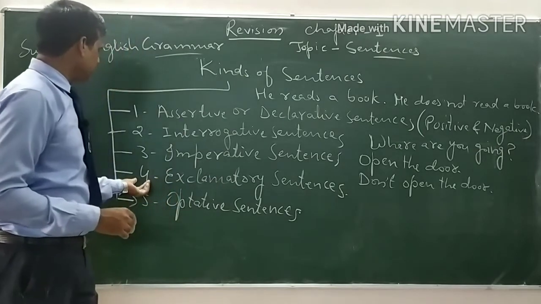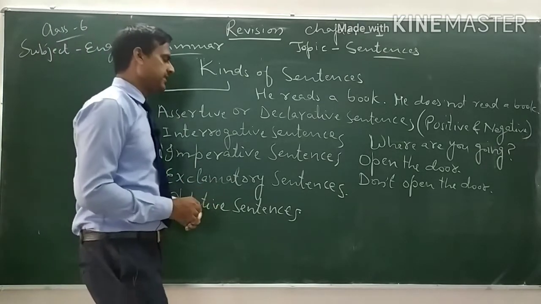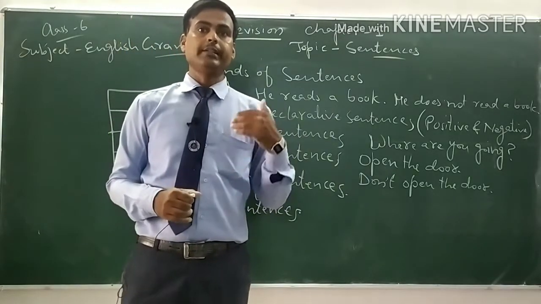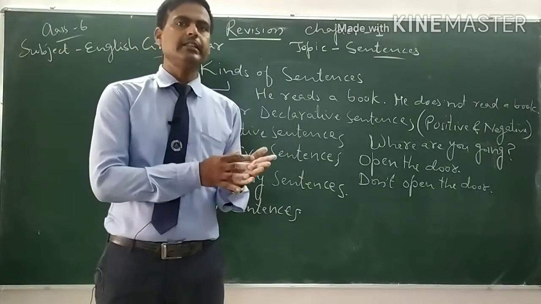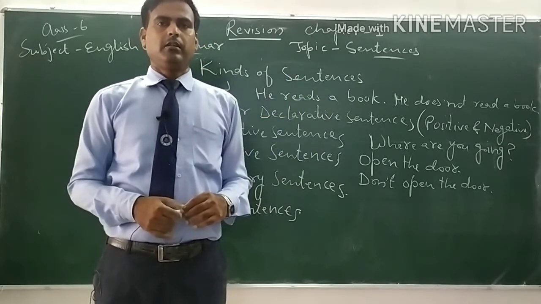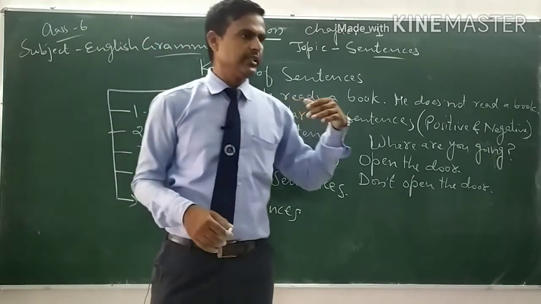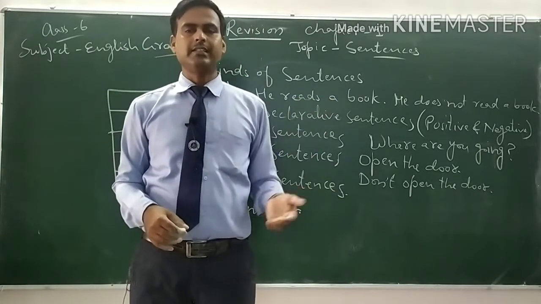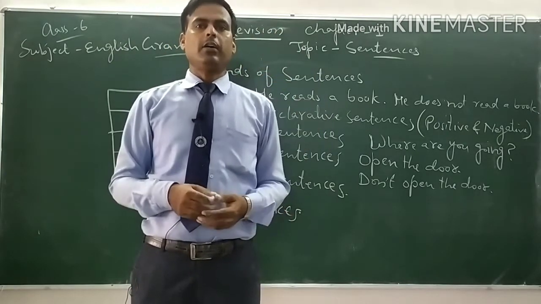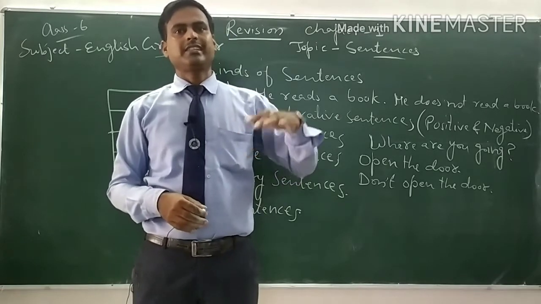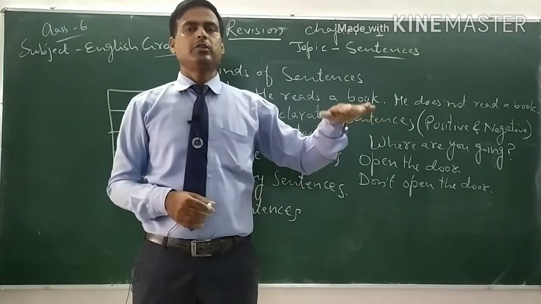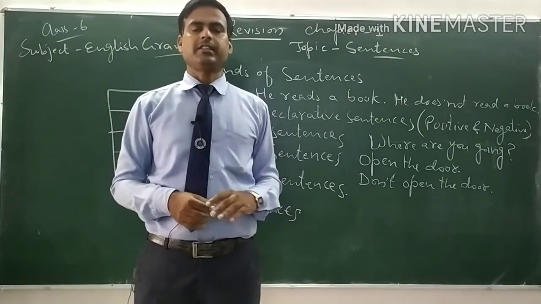Now come to the next one, that is number 4, exclamatory sentences. An exclamatory sentence expresses strong and sudden feeling. When some words or a sentence come out from our mouth because of a sudden happening, sudden feeling, at those times those sentences are exclamatory sentences.